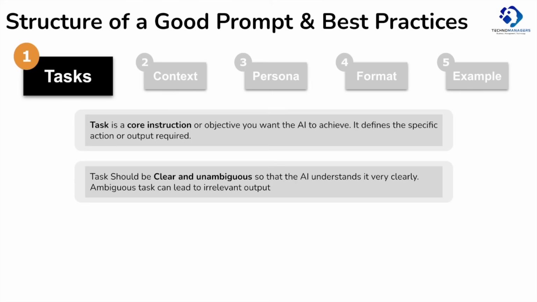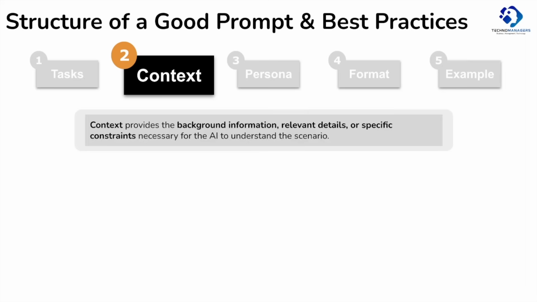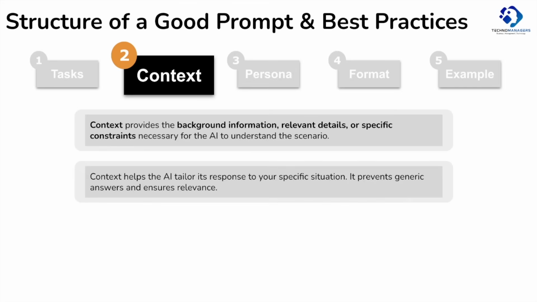Let's take an example of a prompt having a task only, and we will keep refining this. Draft an email. This is a simple prompt which only has a task. You can imagine the quality of this prompt will not be high, as it will give you very generic responses. The next is context. Context provides the background information and relevant detail to the AI so that it understands the scenario and performs the task better. Context makes sure that the output generated by AI is not generic but specific to a particular situation.